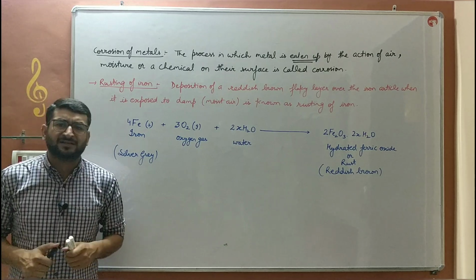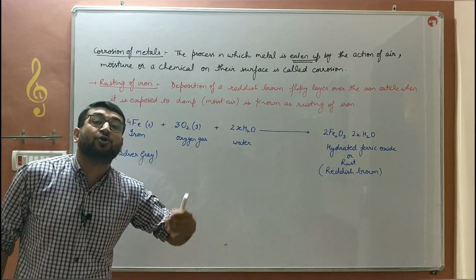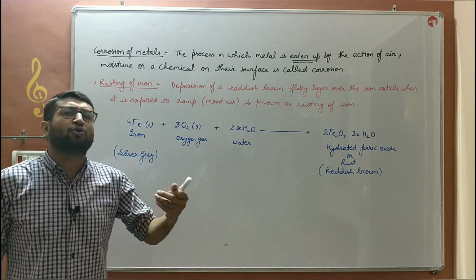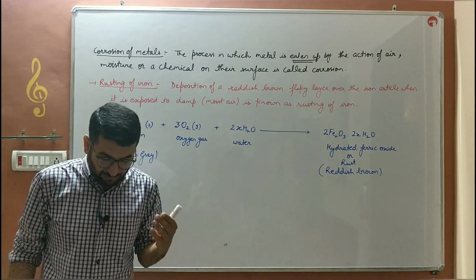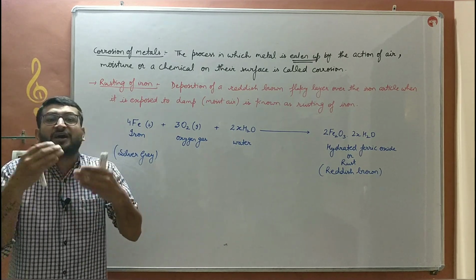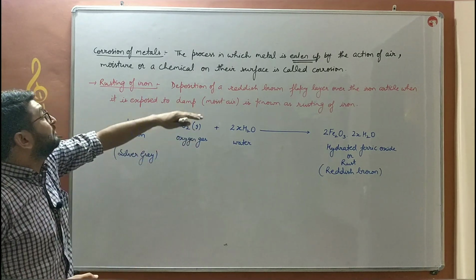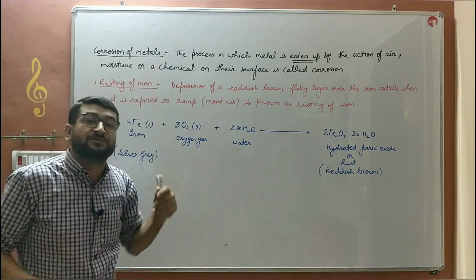You know, the metals like copper, iron, silver, they undergo corrosion. इनका corrosion होता है. They react with the oxygen and moisture of air and deposit a layer over their surface, which results in the dullness. So that process is known as corrosion.